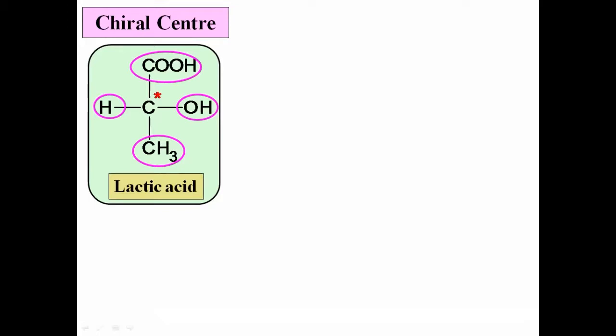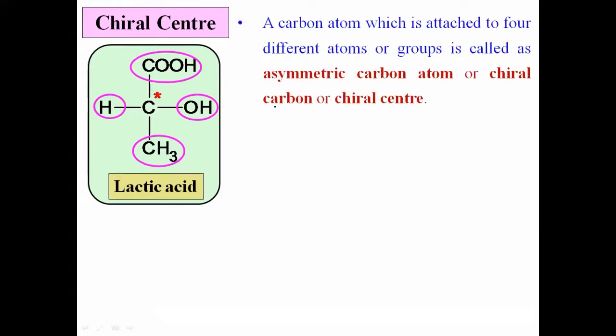Means that the central carbon atom is attached to four different atoms or groups, and that carbon is called a chiral center. The carbon atom which is attached to four different atoms or groups is called chiral carbon or chiral center, किंवा त्याला आपण asymmetric carbon atom असंही म्हणतो. It is also known as asymmetric carbon atom किंवा chiral carbon किंवा chiral center.